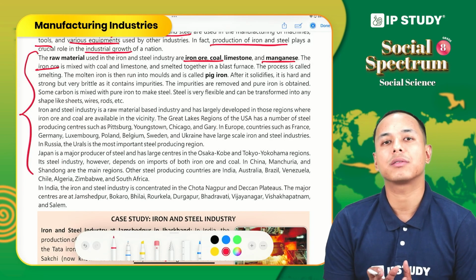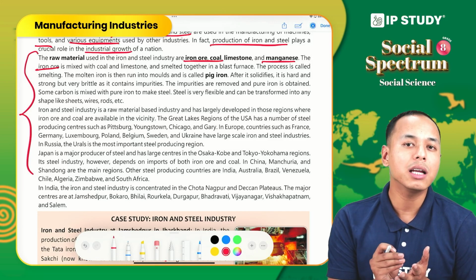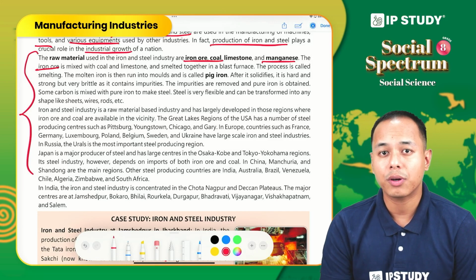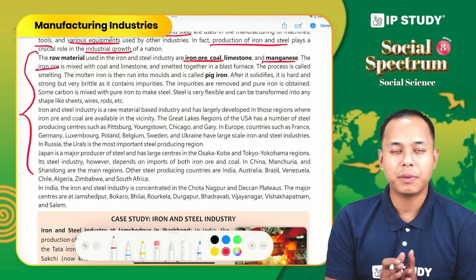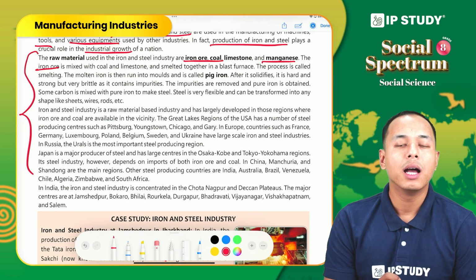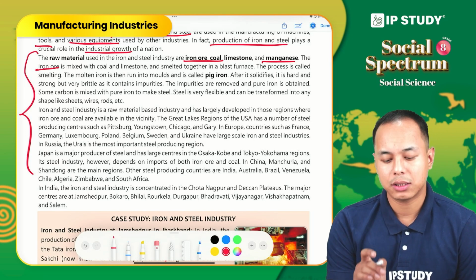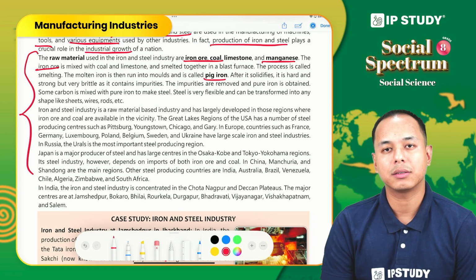Smelting is the method of extracting iron from the iron ore. Once the smelting is done, the iron ore is now molten, and once it solidifies, it is called pig iron.